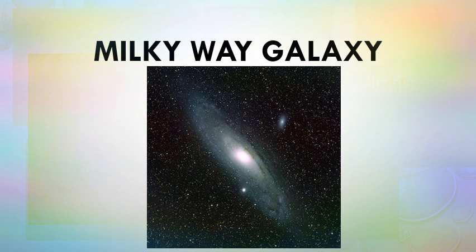A galaxy is a huge cluster of stars, gas and dust held together by their own gravitational force. The Earth belongs to a galaxy called the Milky Way or Akash Ganga. It is so named because it appears as a white band. It is made up of 1,000,000 stars. One of these stars is our Sun.